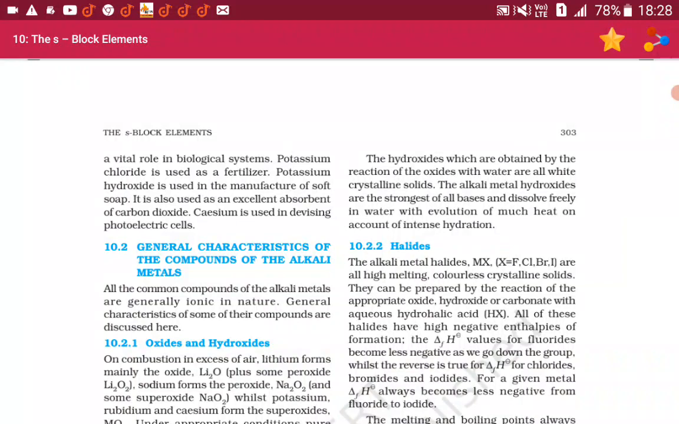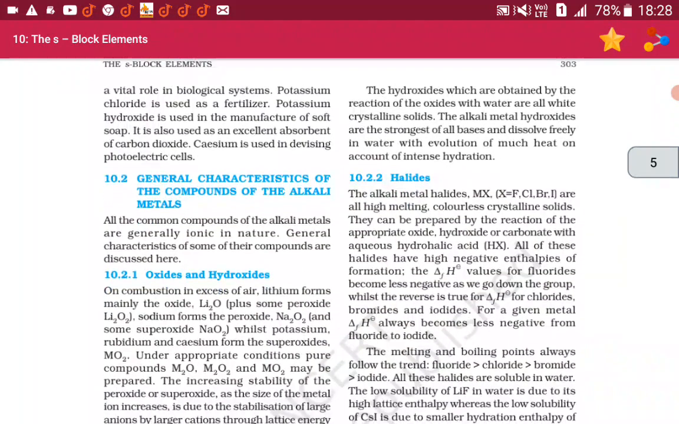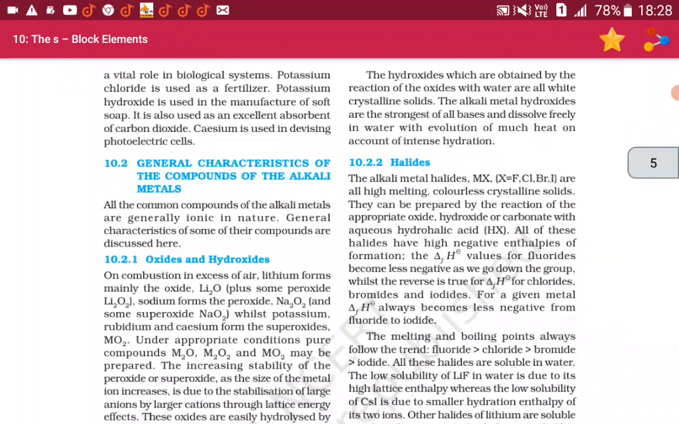10.2 General characteristics of the compounds of the alkali metals. All the common compounds of the alkali metals are generally ionic in nature. General characteristics of some of their compounds are discussed here.